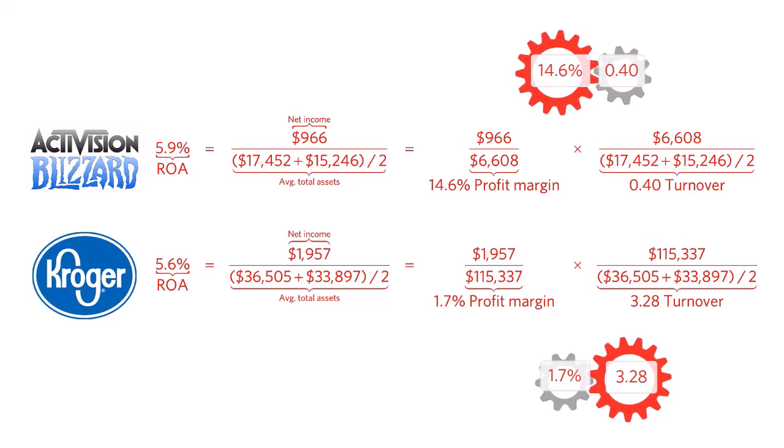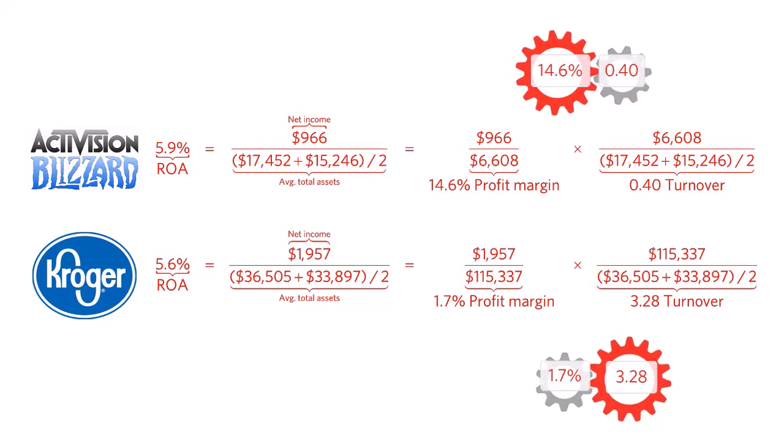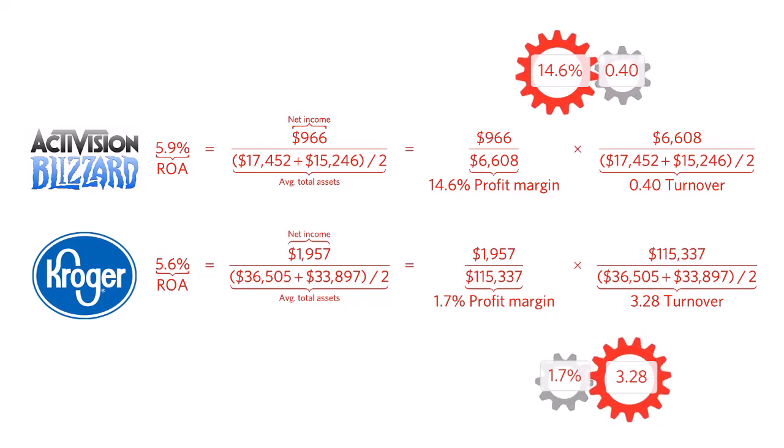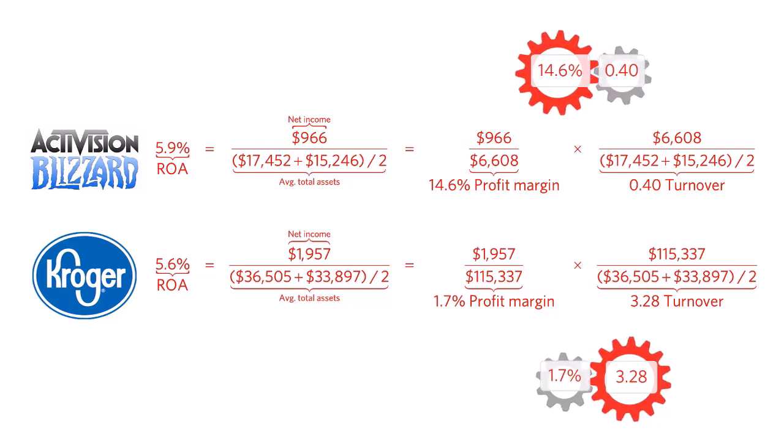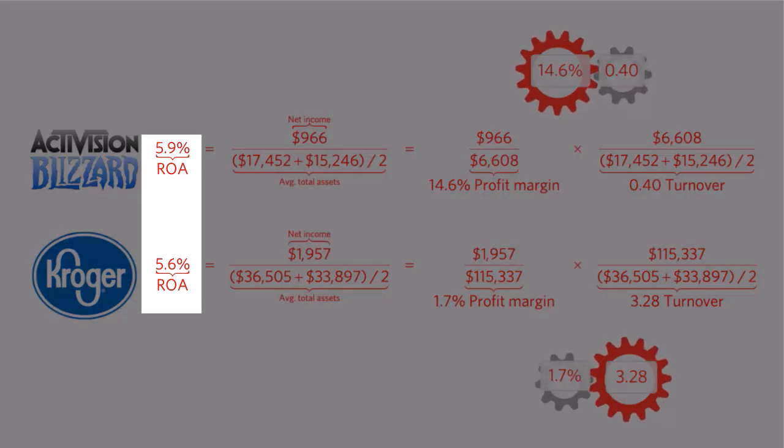Now let's look at Kroger, which had a similar return on assets of 5.6%. Kroger's profit margin was 1.7%, and its turnover was 3.28. In other words, each dollar of Kroger's sales generates about 1.7 cents of profit, which is much lower than Activision Blizzard's margin. Kroger gets a similar return on assets because its turnover is much higher, generating $3.28 of sales per dollar of assets. While Activision Blizzard and Kroger have similar return on assets, we can see from the DuPont decomposition that they generate it in very different ways.